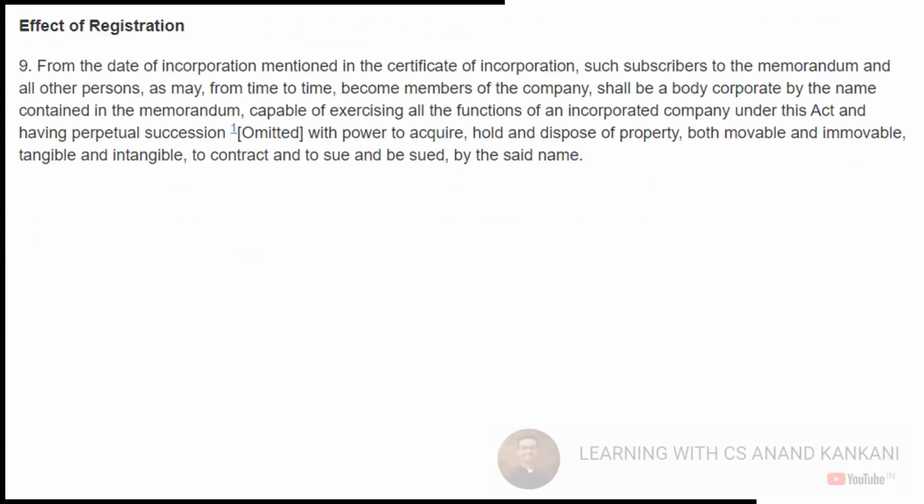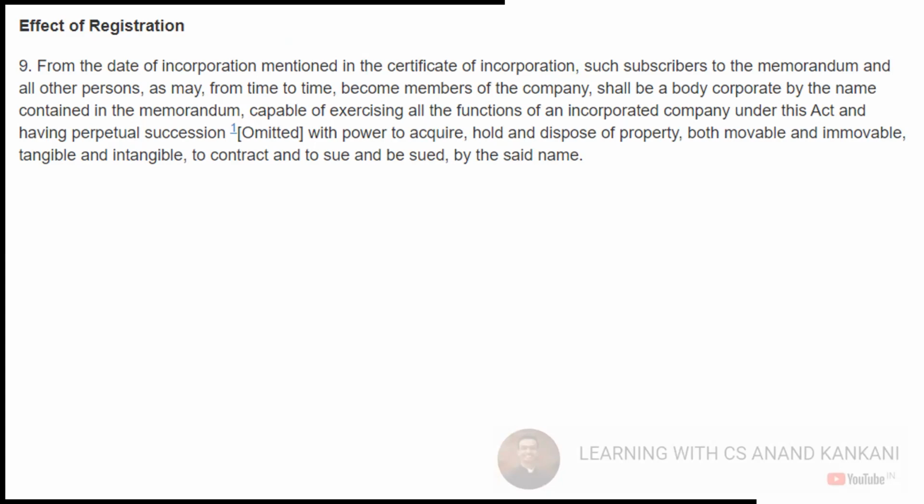Now again, if we discuss, we have section 9 which says that from the date of incorporation mentioned in the certificate of incorporation, such subscribers to the memorandum and all other person as may from time to time become the members of the company shall be a body corporate. So the company will become what? The company will become body corporate and by the name contained in the memorandum of association. So it's section 9 which makes the company a body corporate. So we have already had a discussion about it.